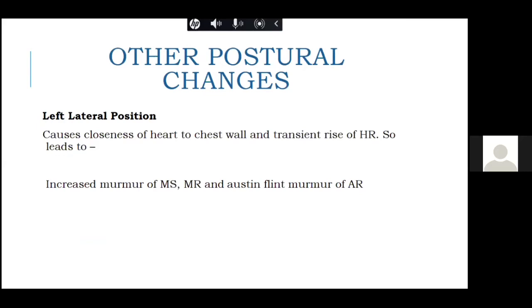Now we know that there are some murmurs which are better heard in the left lateral position. The typical example is mitral stenosis, because this position brings the heart closer to the chest wall. So all the murmurs with flow from the LA to the LV or vice versa, like the mitral regurgitation murmur or the Austin Flint murmur, where there is flow from the LV to the LA, have increased intensity, because in the left lateral position the LV becomes close to the chest wall.